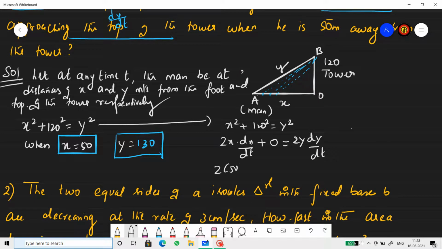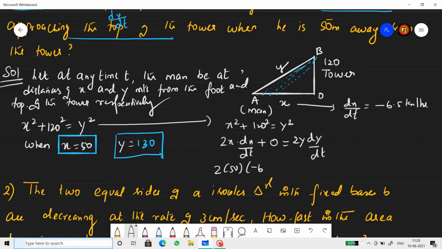x we know as 50. dx by dt is given in the question as 6.5, but he is moving towards the tower, so x decreases as he moves towards the tower. So dx by dt, though given in the question as 6.5 kilometer per hour, is decreasing, therefore we take it as minus 6.5 kilometer per hour.